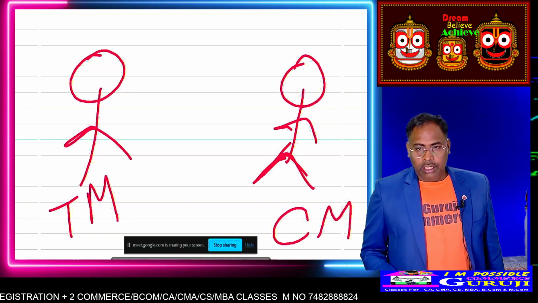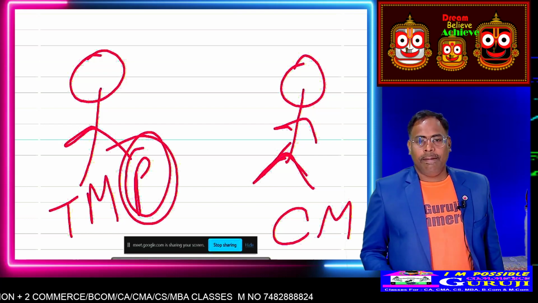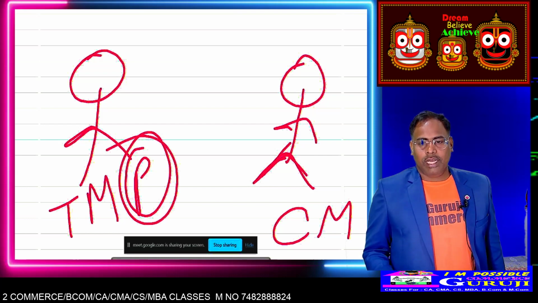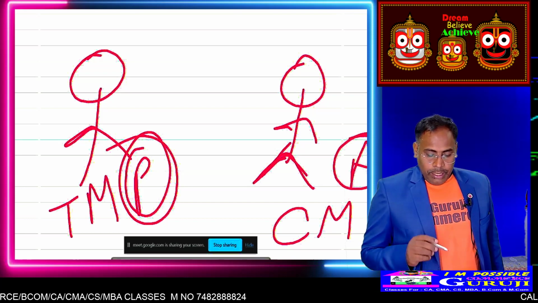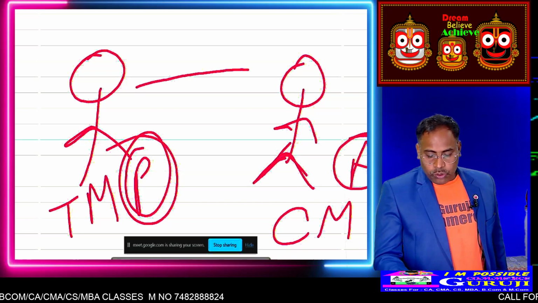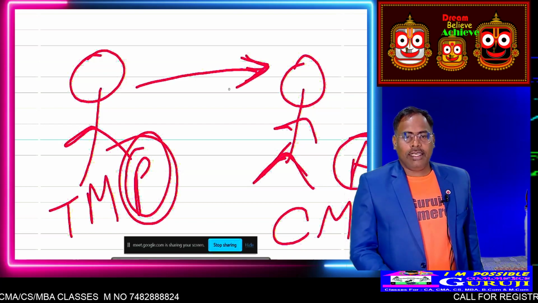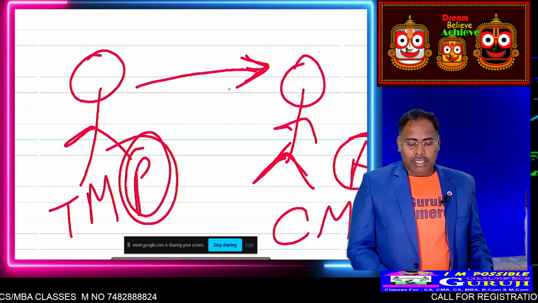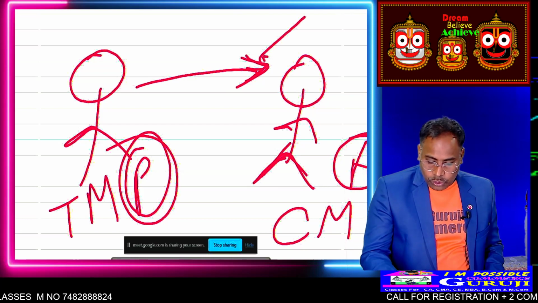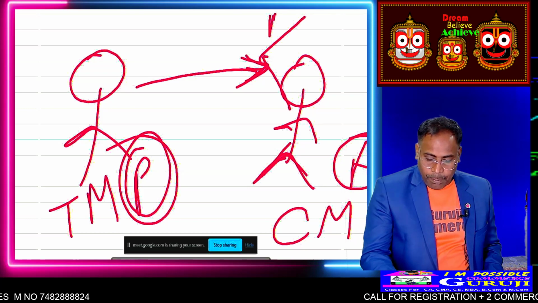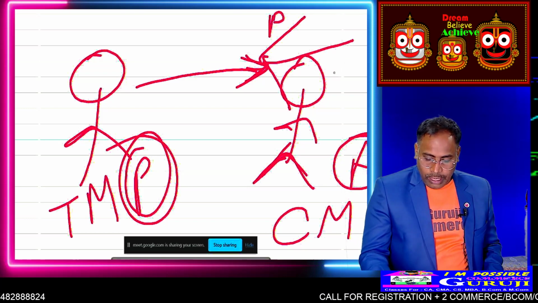Tapasmita is the principal and Chinmay is the agent. If the principal gives the goods to the agent, in that case the agent can do two things. The agent can sell goods in the name of the principal, or he can sell the goods in his own name.